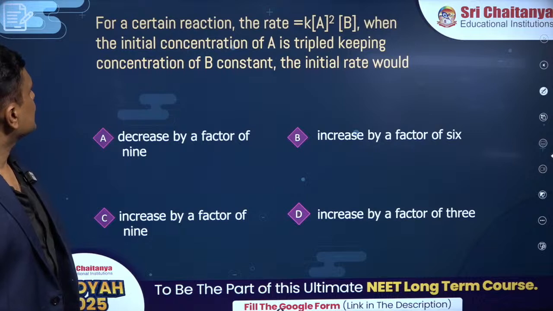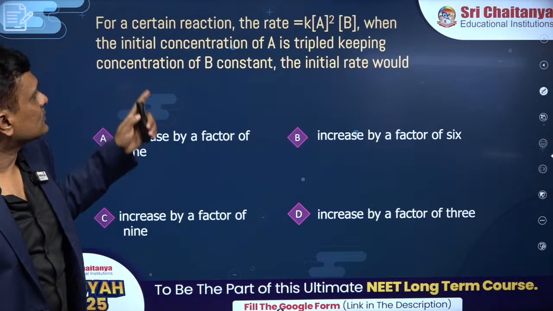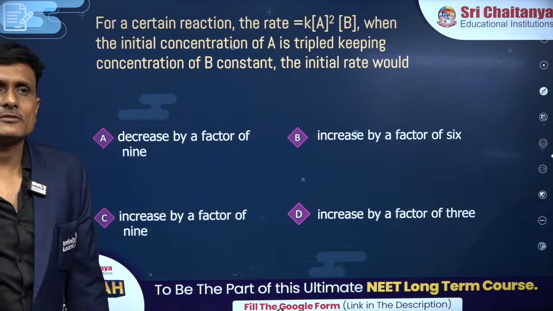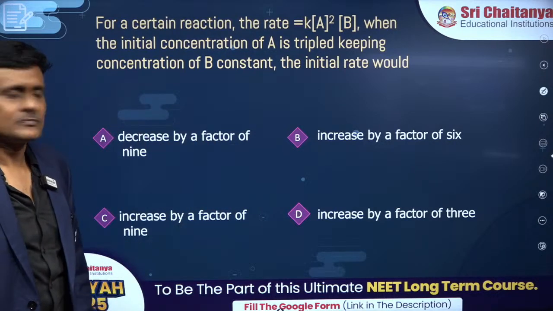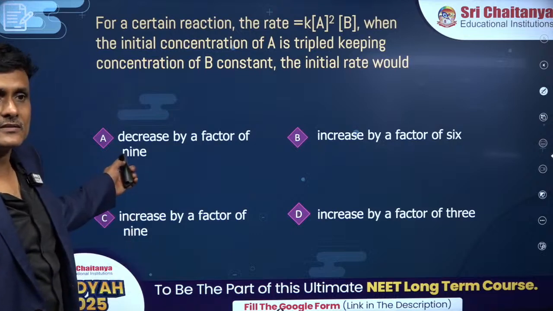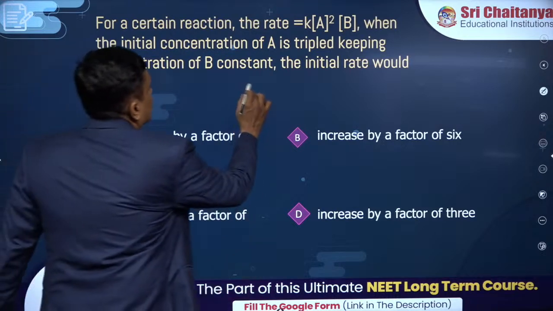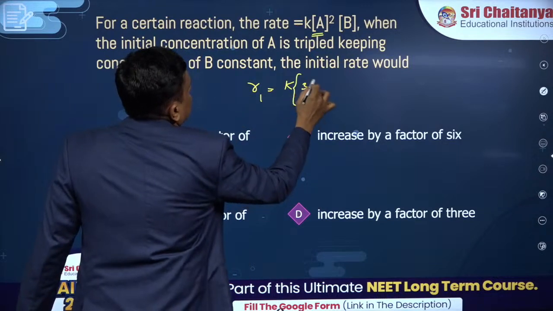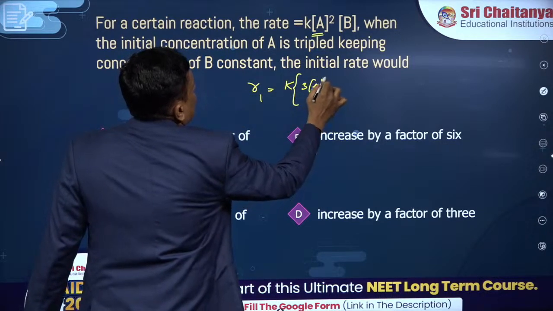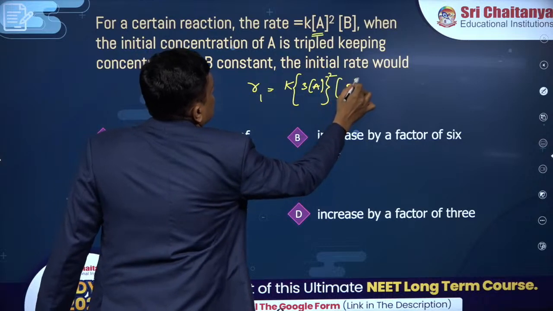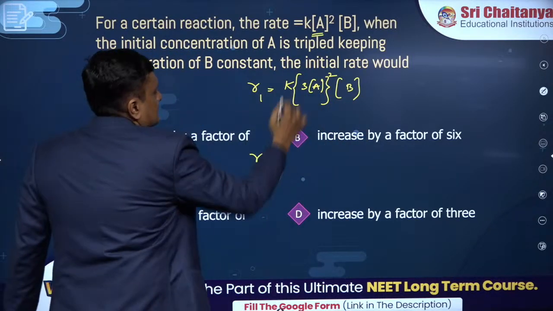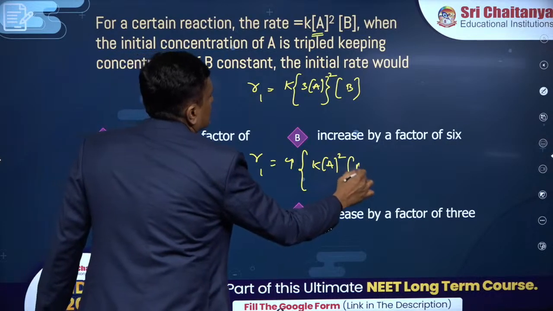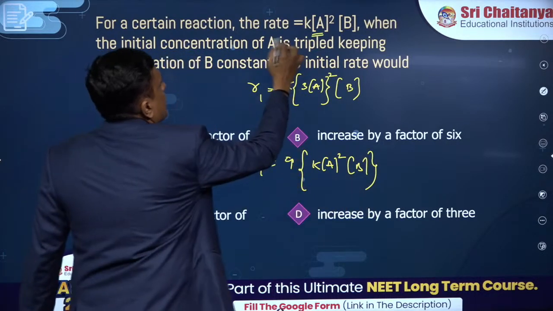For a certain reaction, the rate is K into A square into B. When the initial concentration of A is tripled by keeping the concentration of B constant, the rate would be? You have one equation with you. Okay. Oh, you got the answer. Super fast. You can see what will happen if I am just tripling this: 3 times A, whole square, into B. I am not changing B. I will write this as 9 K into A square into B. This is your older rate.